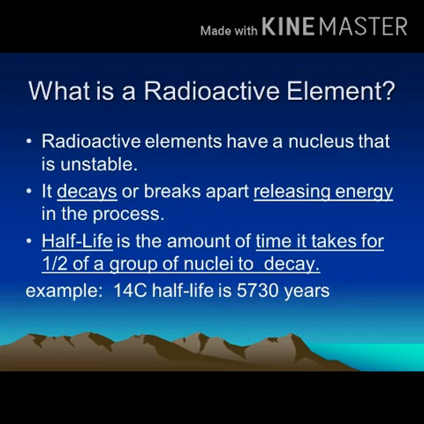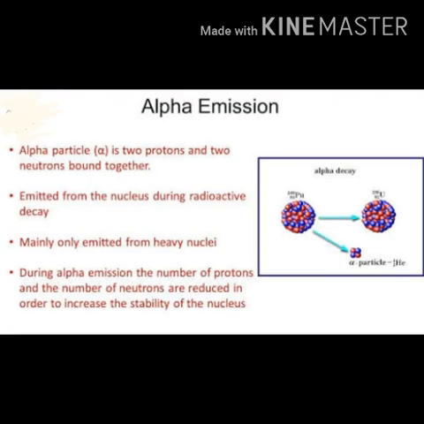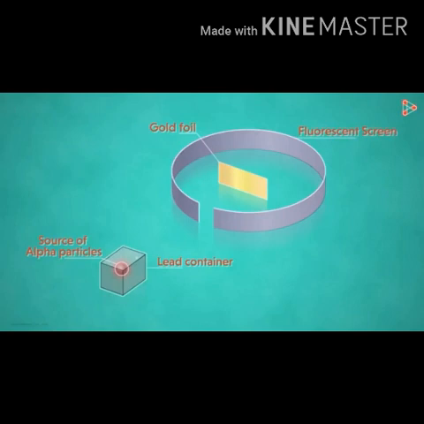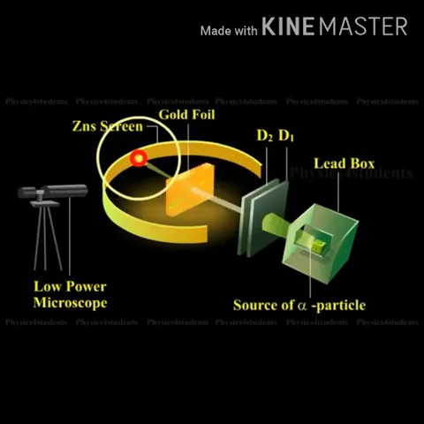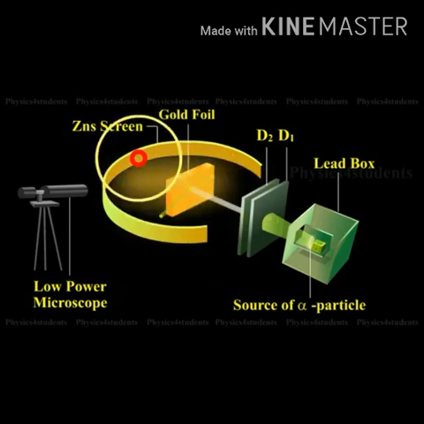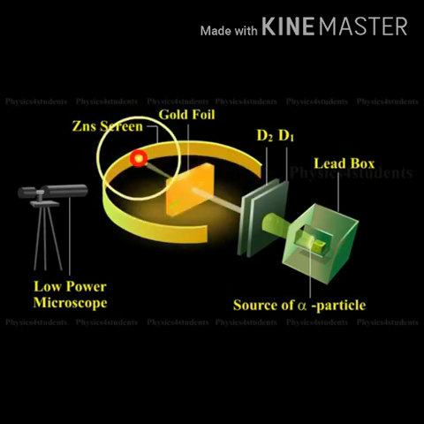Radioactive elements are unstable elements which release energy in the form of alpha, beta or gamma radiation. An alpha particle is a fast moving packet containing 2 protons and 2 neutrons. He observed the path of alpha particles by means of a fluorescent screen around the gold foil. He used a fluorescent screen for his experiment because when each alpha particle impacts on the screen, it will show a tiny flash of light.